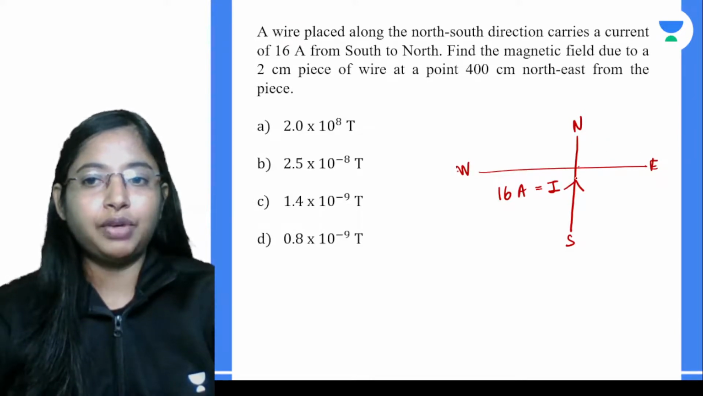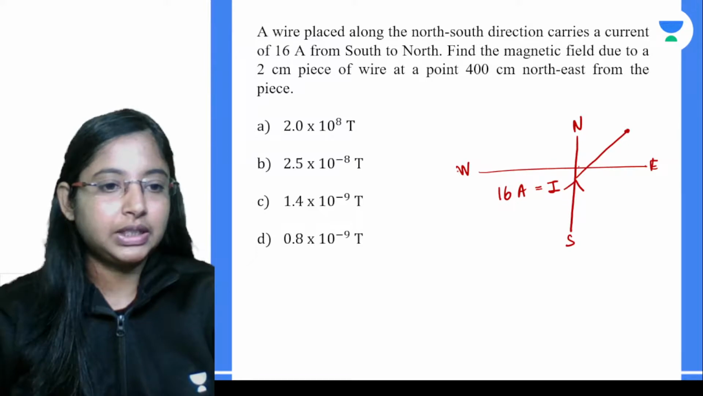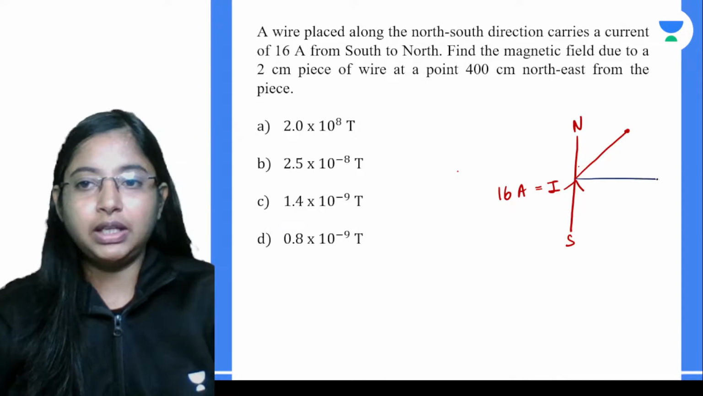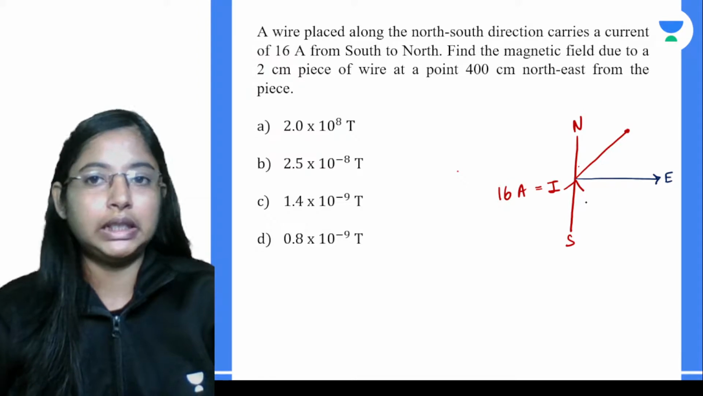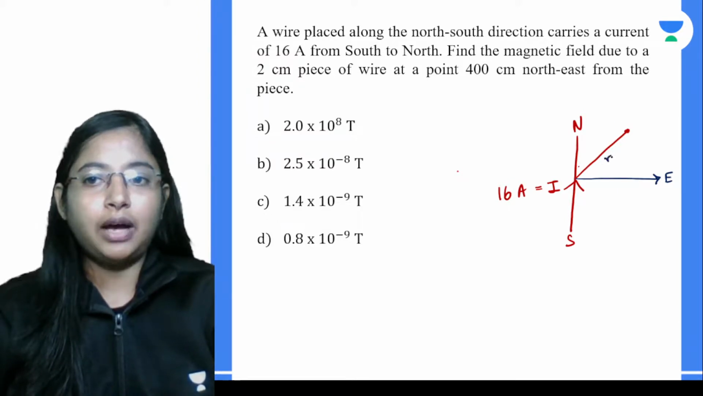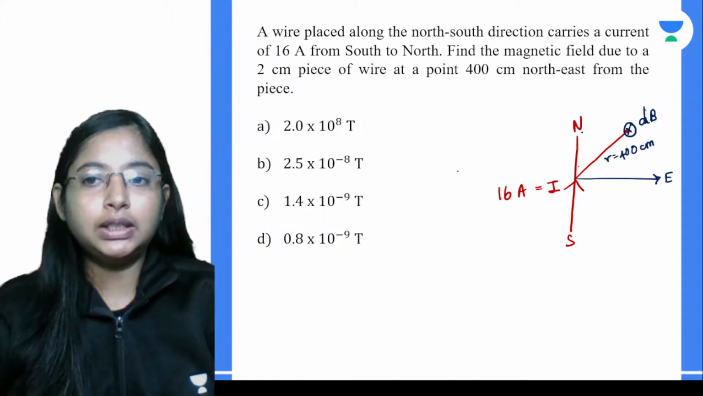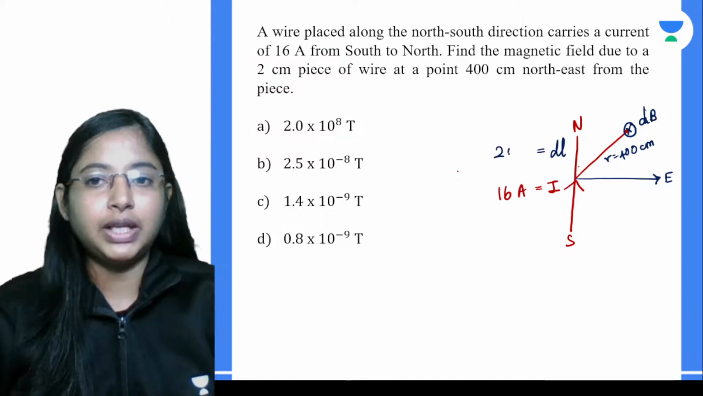So from this current element, if you go 45 degrees over here, this is towards the east direction. This is east and this is west. From the current element, if you go 400 centimeters, this r over here is 400 centimeters, and we want to find the magnetic field at this point, that is dB over here. Now the length of this element is dl, which is given as 2 centimeters.